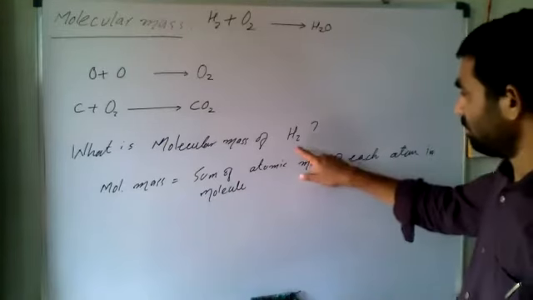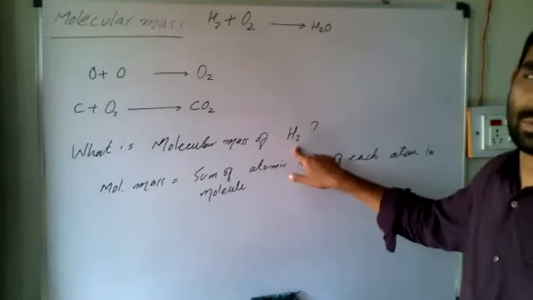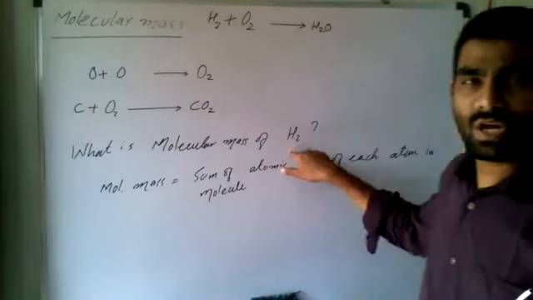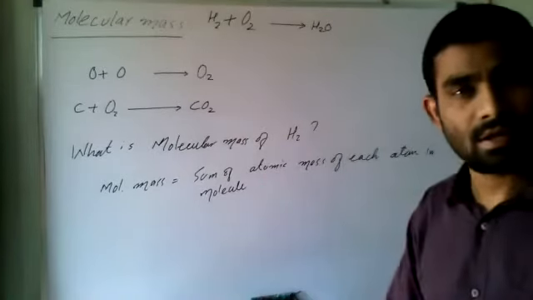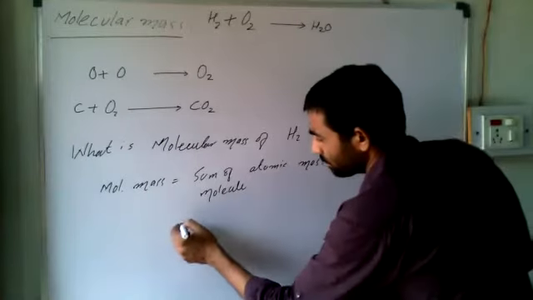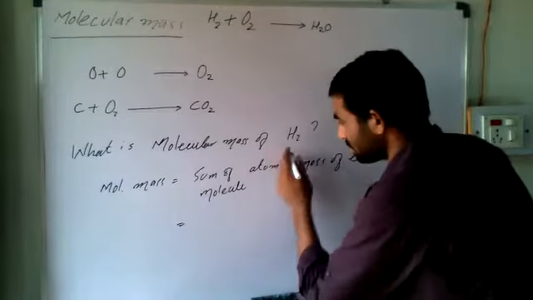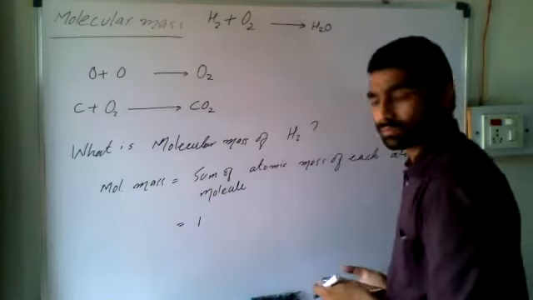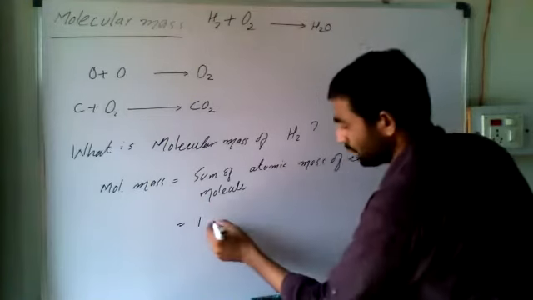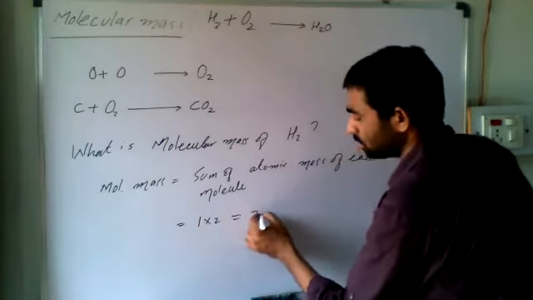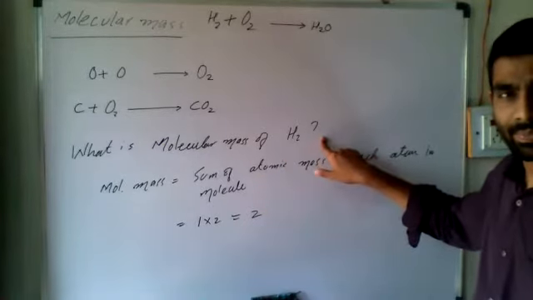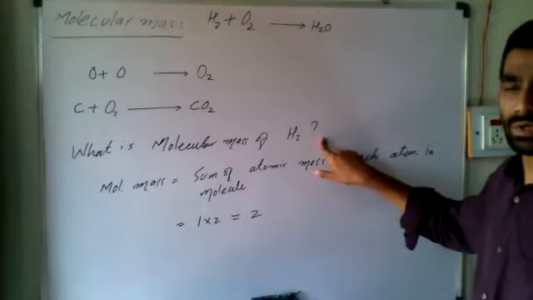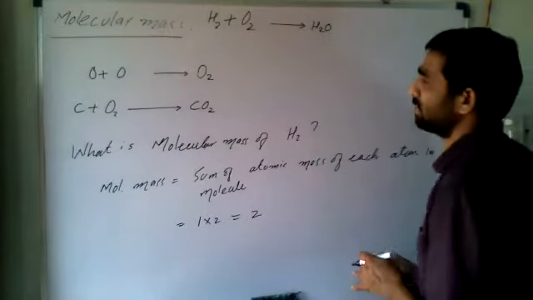So see here, how many hydrogens? 2 hydrogens. What is the mass of one hydrogen? Sum of atomic mass. What is the atomic mass of hydrogen? 1. So I can write mass of hydrogen is 1, and how many H? 2. So 1 into 2 is equal to 2. We can also use 1 plus 1, no problem, that is also fine. We'll go for the next example.